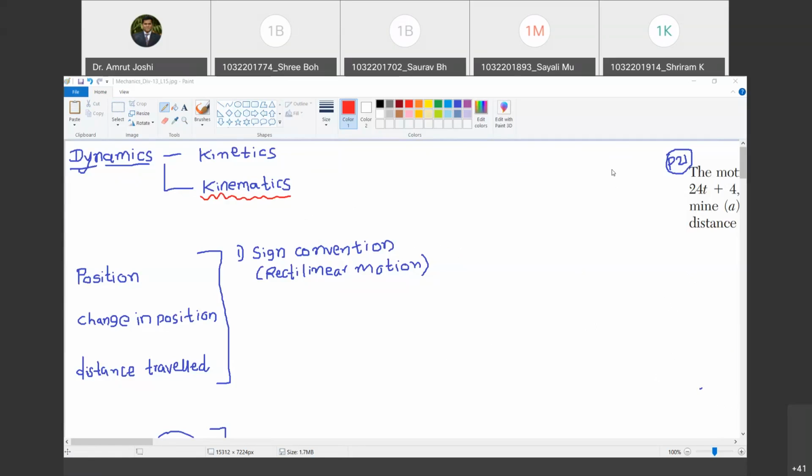Now, kinematics is a branch which deals with the geometry of the motion. So what do we mean by geometry of the motion, Sriram? Sir, position. Yes, it deals with position. So at a given instant of time, where is the particle? That question will be answered if you know the position. Then velocity and acceleration. These are geometrical parameters of a motion. Those are studied in kinematics, but disregarding the cause of motion.